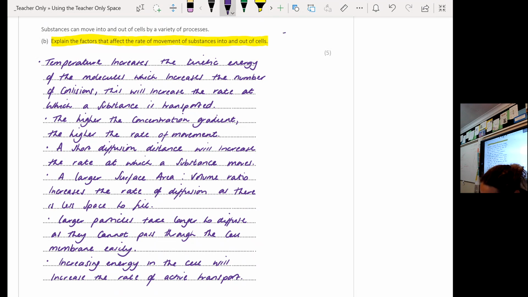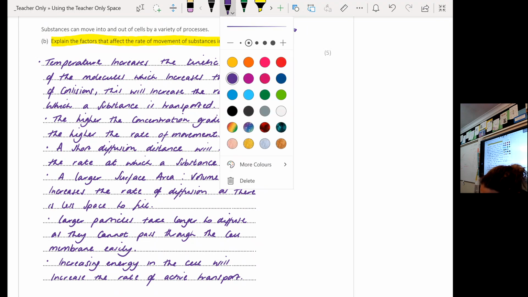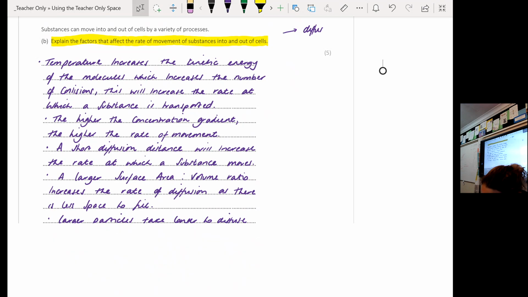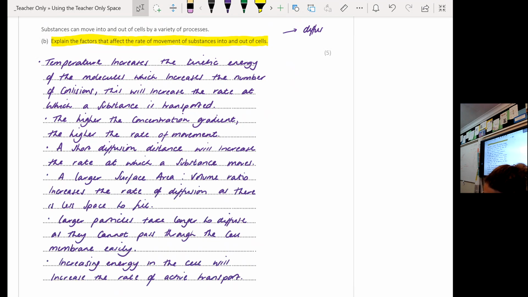Now here I'm expecting you to think about the factors that can affect membrane transport, which we did talk about, which was diffusion, osmosis, and active transport. All of those 3 things are membrane transport processes.